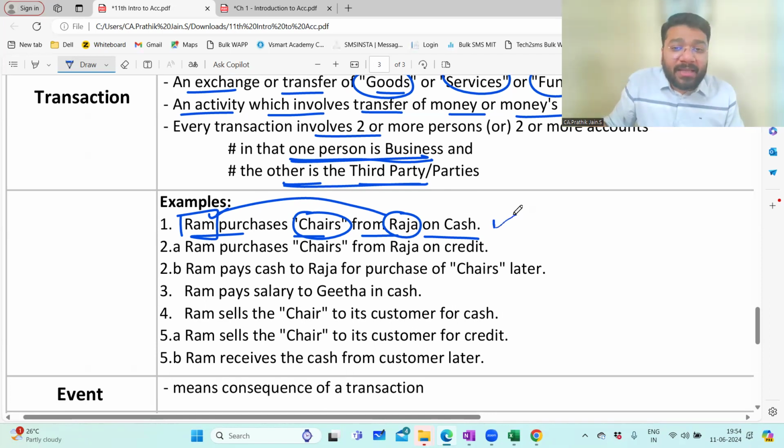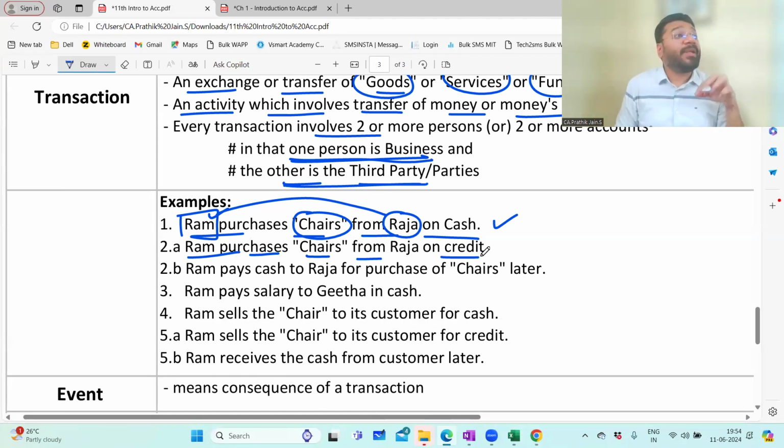So can I call this as a transaction? Yes. Second, Ram purchases chair from Raja on credit. So there are two types of transaction. One is cash transaction. Second is credit transaction. What is cash transaction? I buy the goods. Immediately have to pay the money. Credit transaction: I buy the goods, I have to pay later. So here, Ram, business is involved and Raja is involved. So again, we are buying the chairs, but funds is not going now.